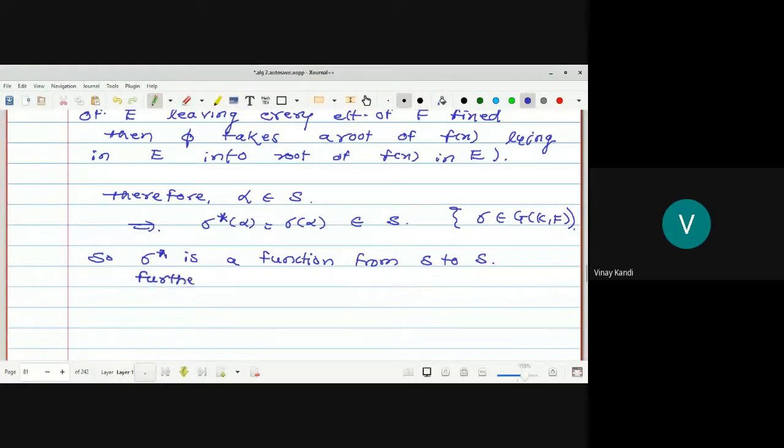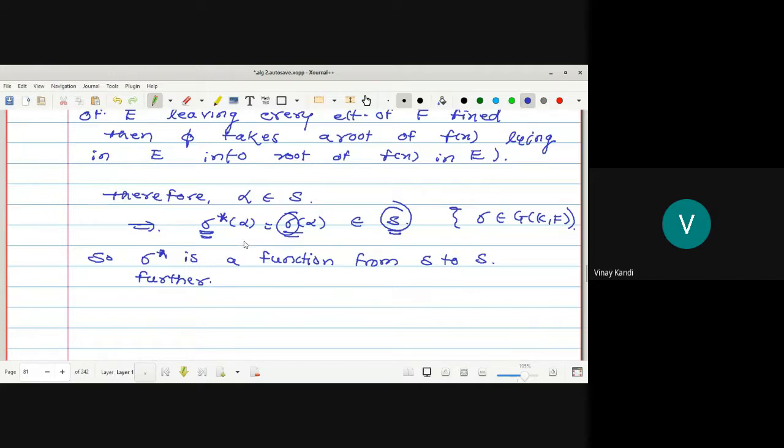Okay, and further, sigma is an automorphism, so it is 1-1. That implies this function is also 1-1. And if you define any 1-1 function on a finite set, yes, it's finite now, then that function must be onto. Is it correct? If we define a 1-1 function on a finite set, it automatically becomes onto.